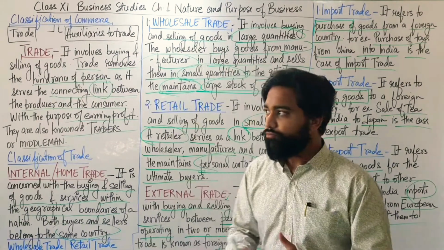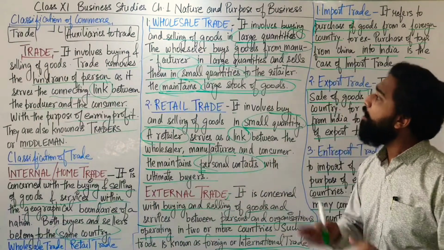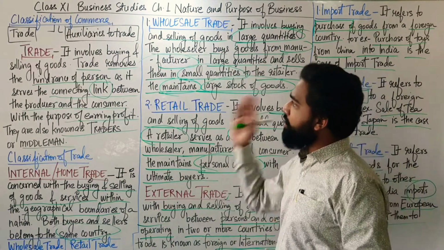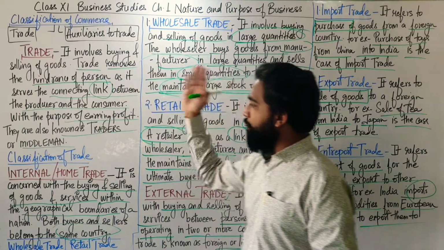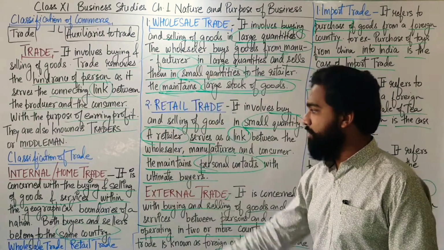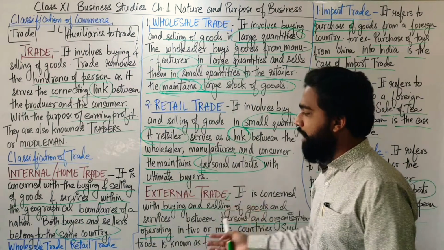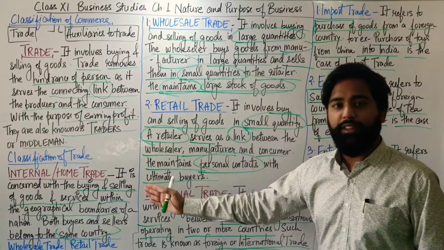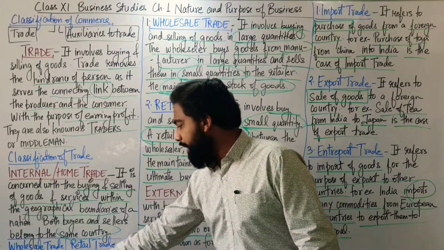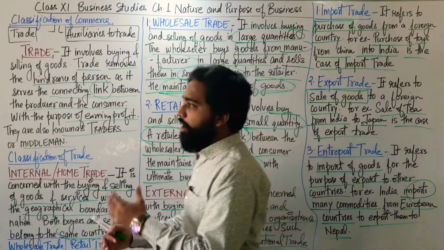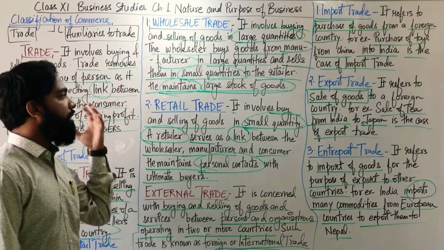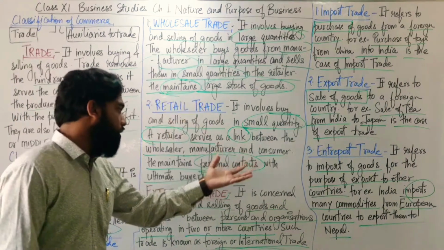I hope this lecture was very useful for you. We studied about the classification of commerce, under which we understood what is trade. We came to know about the classification of trade, which is internal trade and external trade. We also came to know about the internal trade or home trade, that it is further classified into wholesale trade and retail trade. We understood about wholesale trade, that it is done in larger quantities, and retail trade is done in smaller quantities.